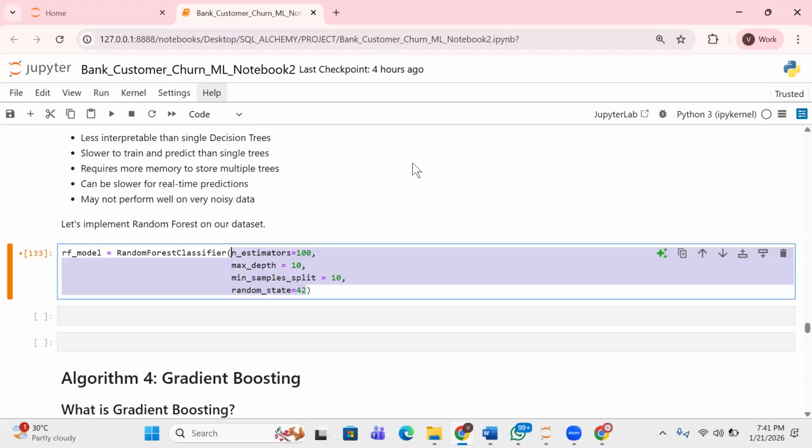Okay. So like I said, this number of estimators would mean the number of trees. So if I say number of estimators equals 100, what it means is how many decision trees are we going to have? We're going to have 100 decision trees, right? So it's like that example I just gave. In that scenario, our number of estimators will be five because we only consulted five managers. So if we decide to consult 10 managers, it means our number of estimators is going to be 10. I'm just relating this to that example I gave, right? So number of estimators is 100.